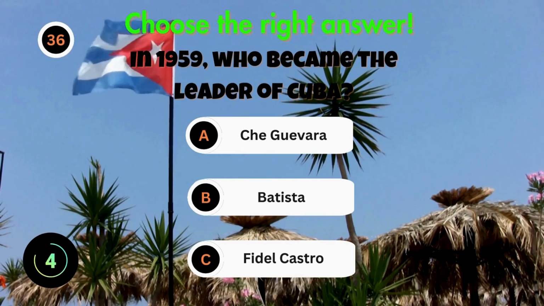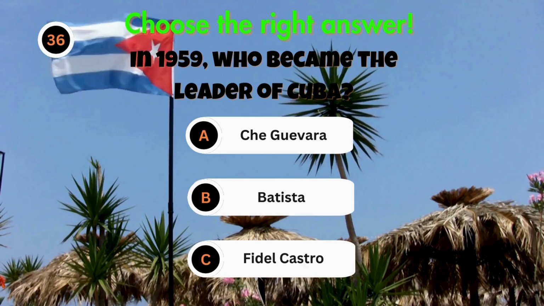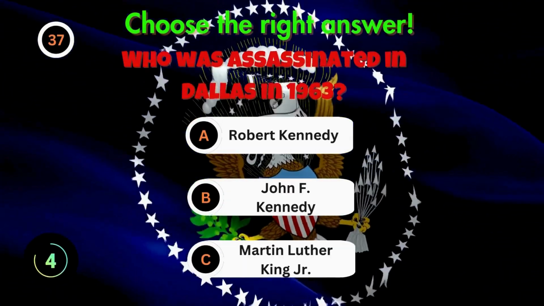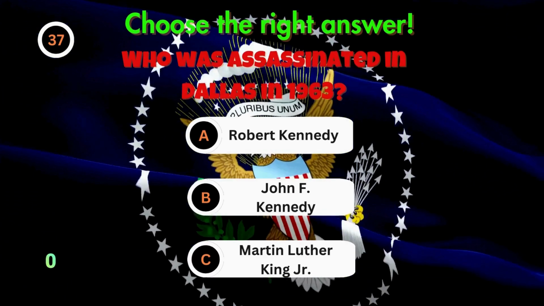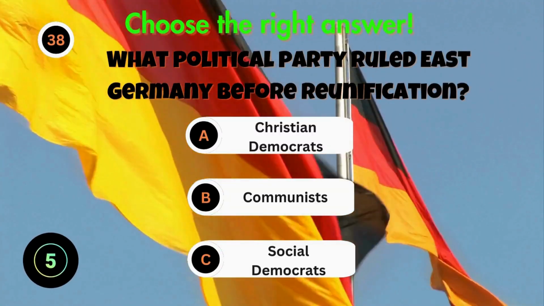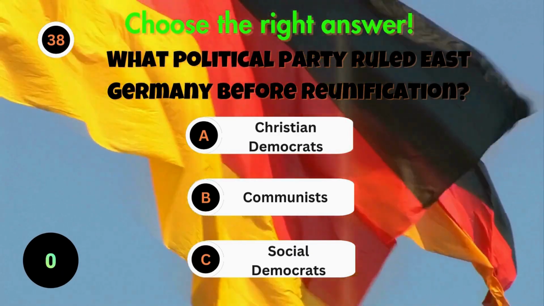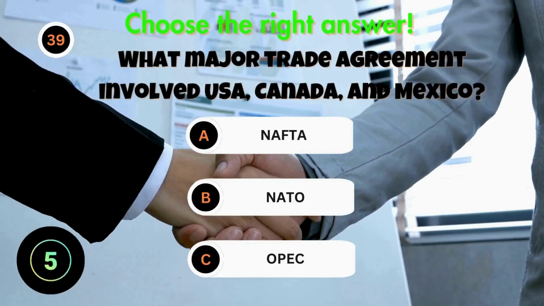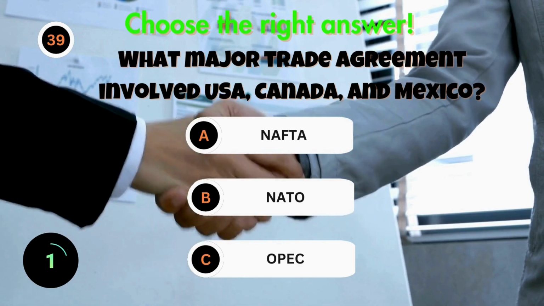In 1959, who became the leader of Cuba? Who was assassinated in Dallas in 1963? What political party ruled East Germany before reunification? What major trade agreement involved the United States, Canada, and Mexico?